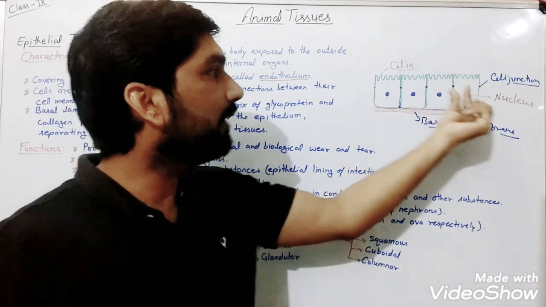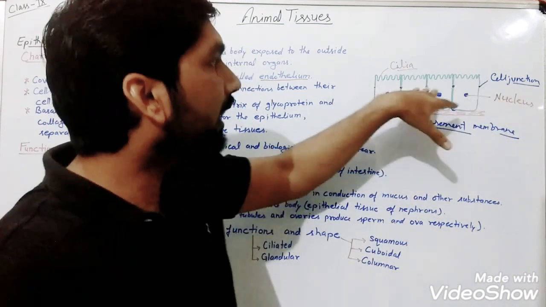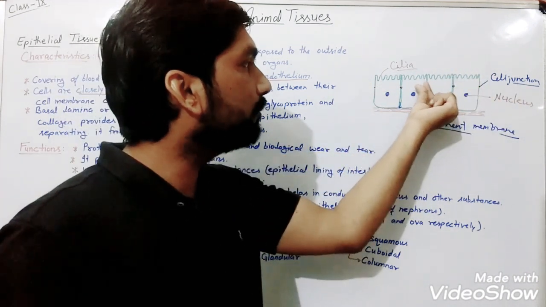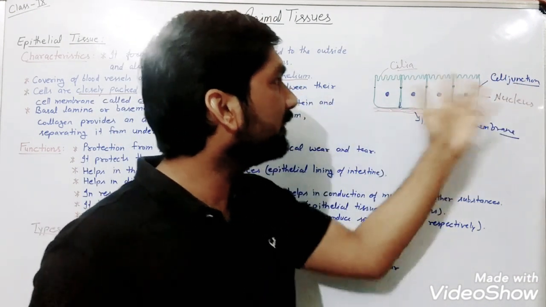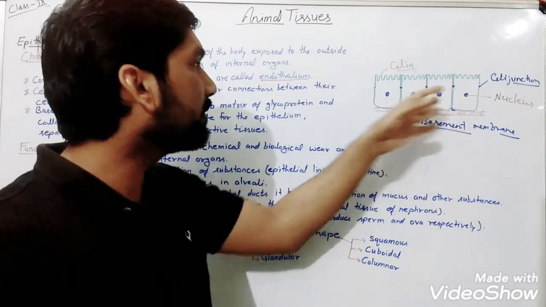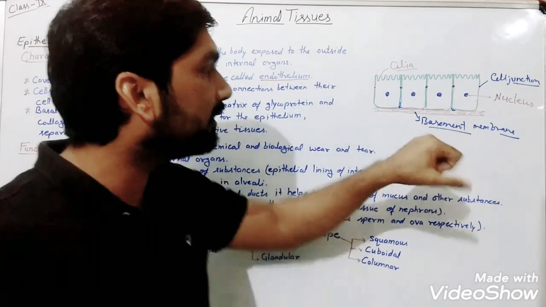These are the cells having nucleus in them. These cells are attached together with a small structure opening there that is known as cell junction, and it is responsible for the conduction of substances and the connection between the cells.